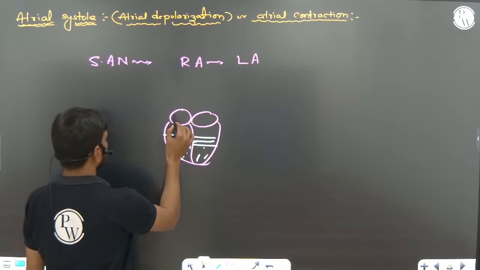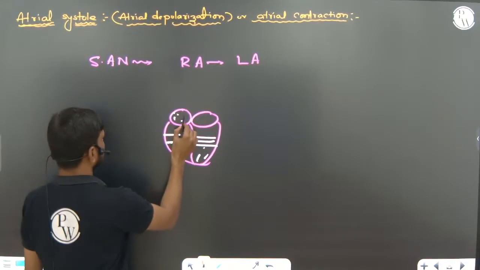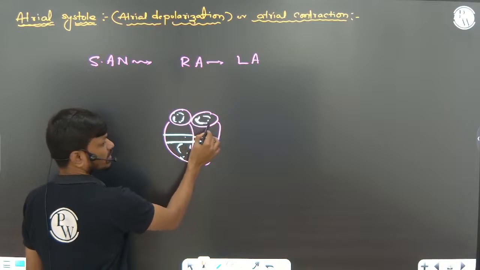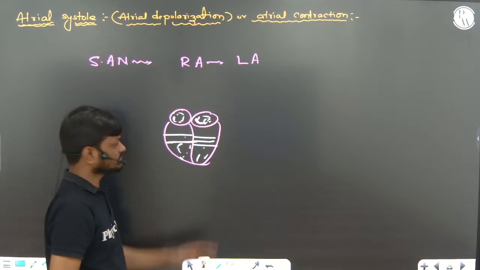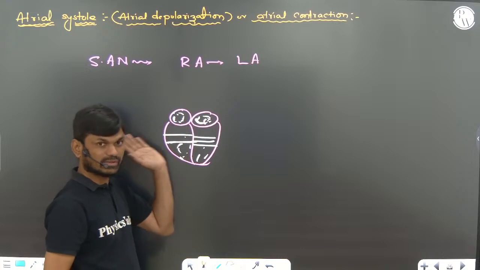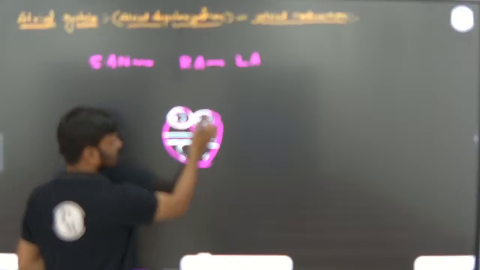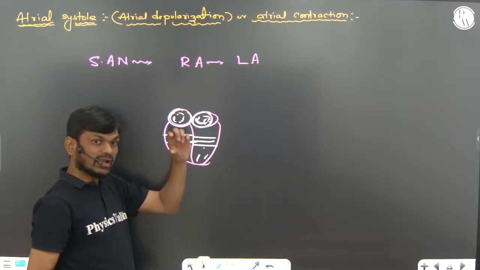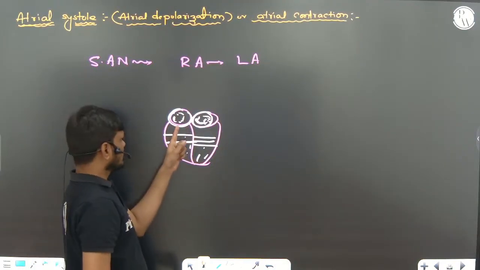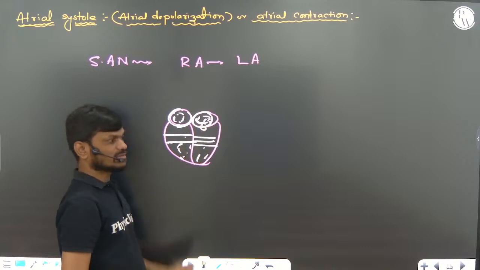Now you can see the SA node generating an impulse, right? The blood is present in the right atrium and left atrium. When the ventricles are filled with blood, that creates pressure on the AV valves.